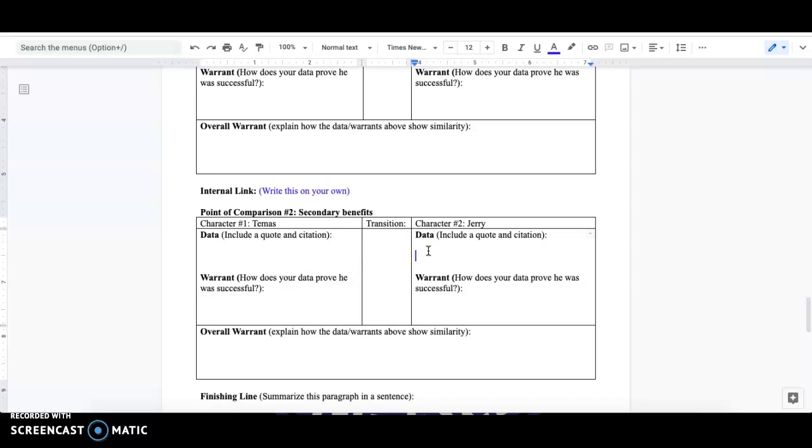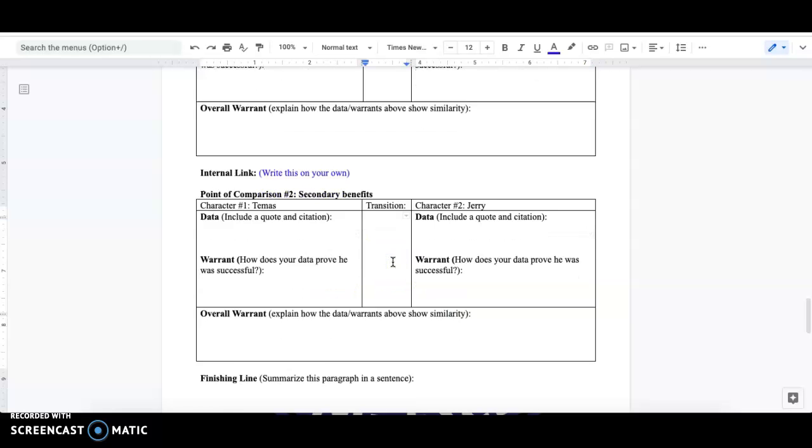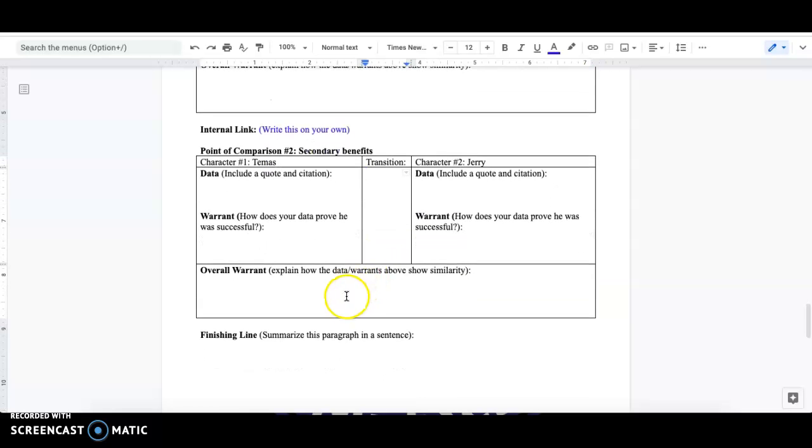And then Jerry, you could talk about how his relationship with his mom changed, how he stopped fighting her on things, talk about how he gained new swimming skills, a sense of independence, whatever you want to say, whatever you put in your chart. Make sure you have your warrants, your transition here in the middle, and then your overall warrant. So how does the fact that both boys had secondary benefits prove they are similar? And then finally, you need a finishing line, just a sentence to summarize this paragraph.